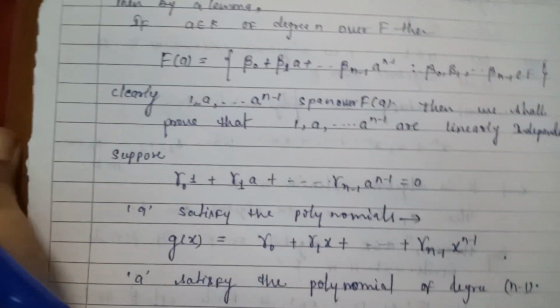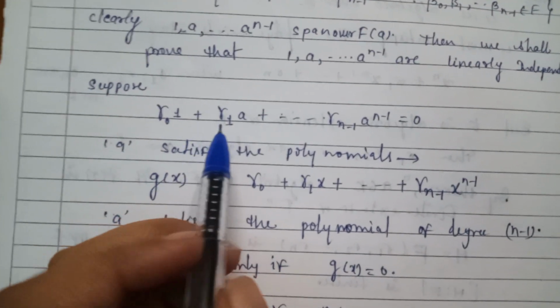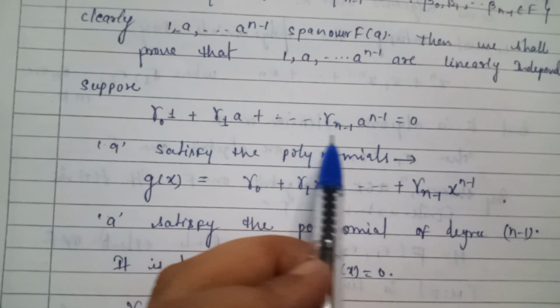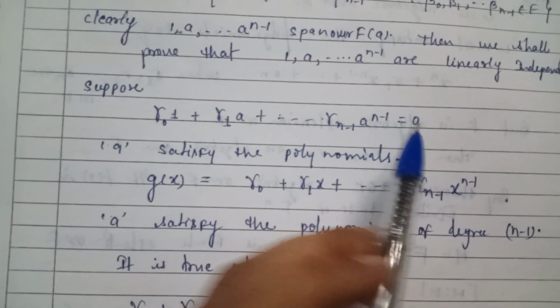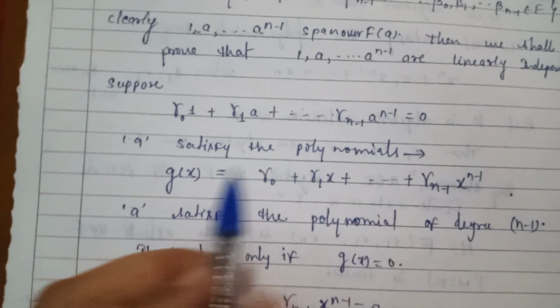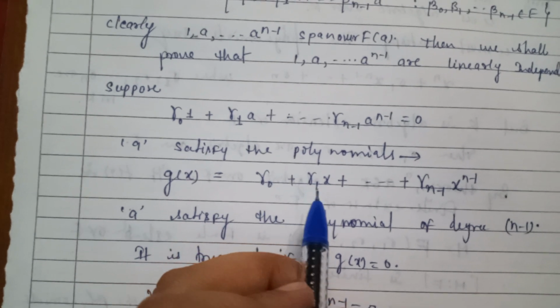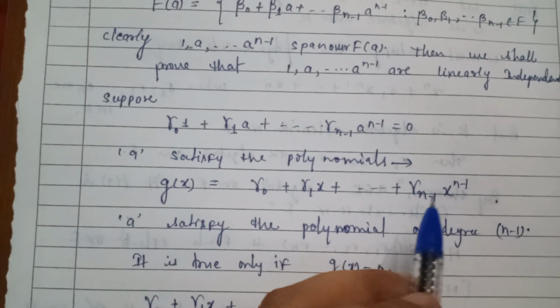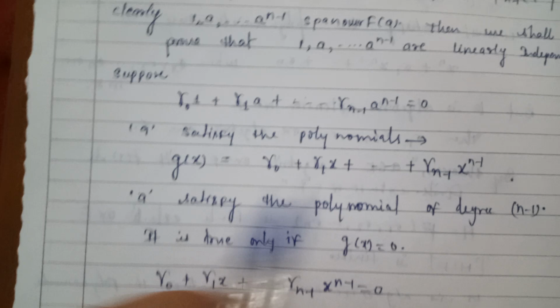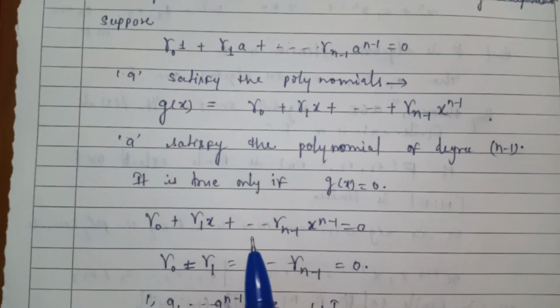Suppose gamma 0 plus gamma 1 a plus so on gamma n minus 1 a to the power n minus 1 is equal to 0. Then a satisfies the polynomial g(x) equal to gamma 0 plus gamma 1 x plus so on gamma n minus 1 x to the power n minus 1. So a satisfies a polynomial of degree n minus 1.